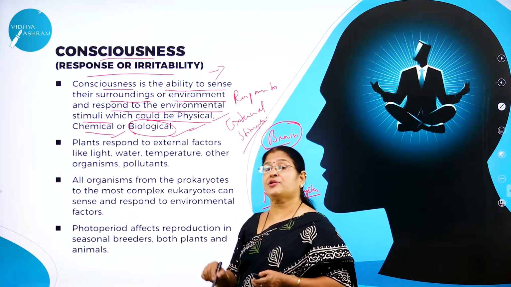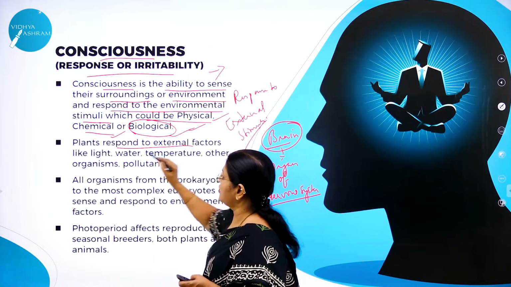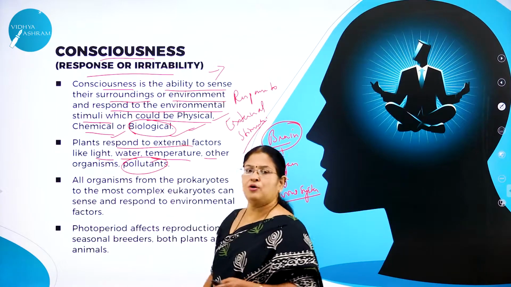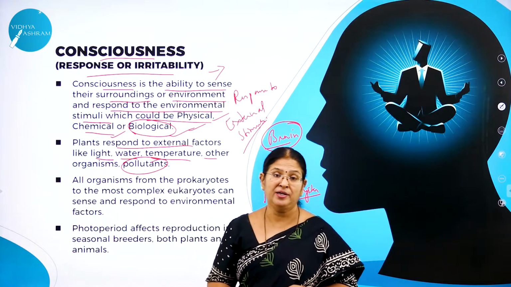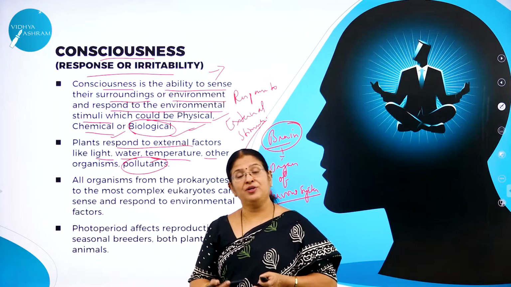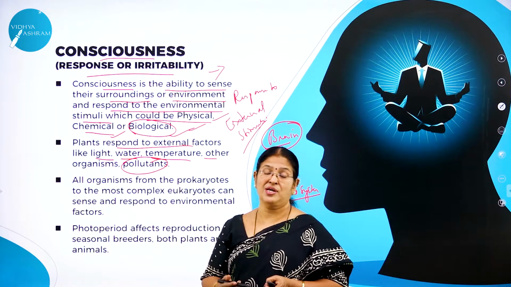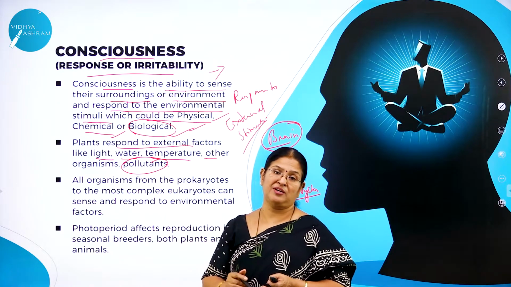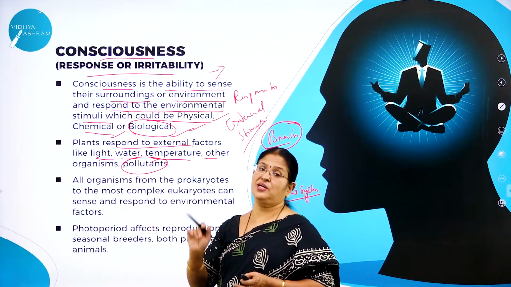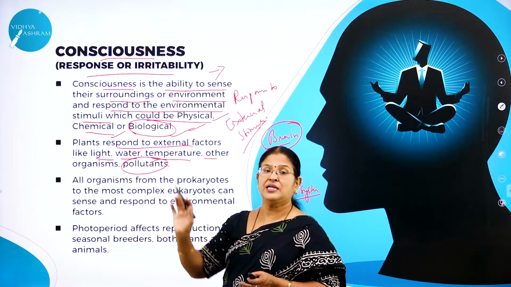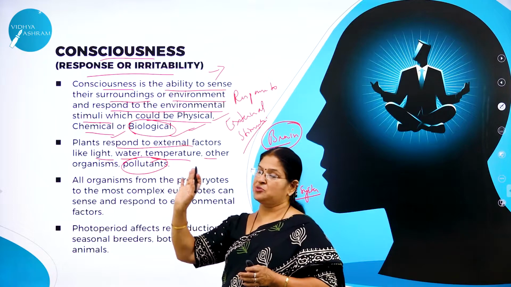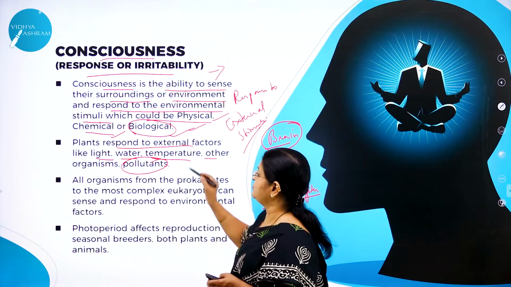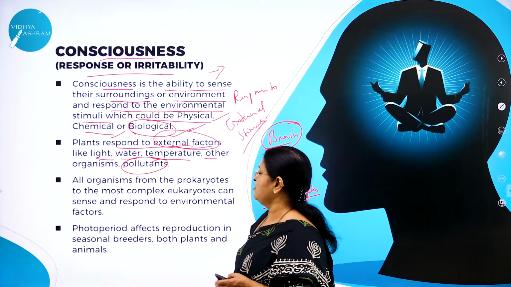Even plants also respond to external stimuli, like water, light, temperature and even pollutants. Hope all of you have come across a sunflower plant. You know how it got its name as sunflower, because you can see the flower turning towards the light. So light has an impact on that flower. So it is going to respond to the light. Wherever the light comes, it moves towards that light. So even plants exhibit this response to external factors.